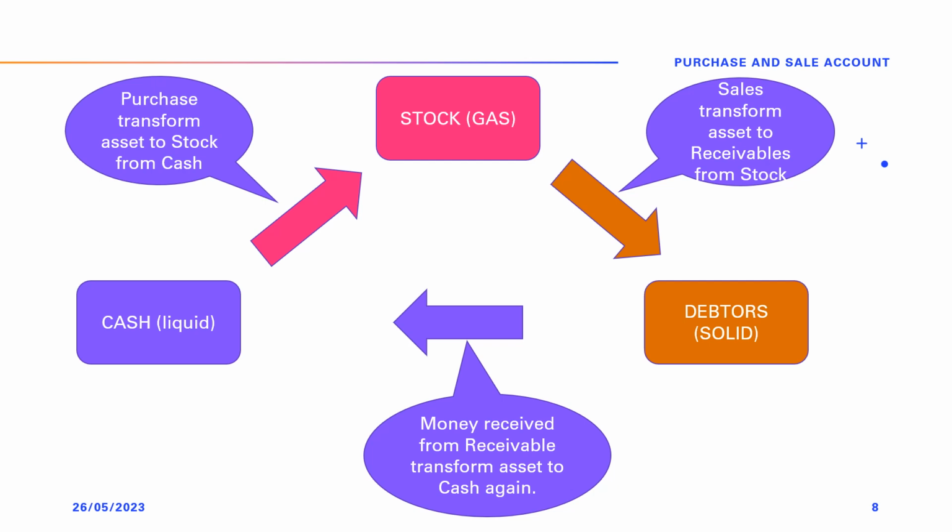Further, when money is received from debtors, the asset is again transformed to its original form, that is cash from receivables, just like the melting of ice. In case goods are sold in a cash sale, then no receivable is created and stock is transformed straight into cash. Nominal accounts which will be needed to record this transformation of cash to stock and stock to cash will be known as purchase and sales accounts respectively.